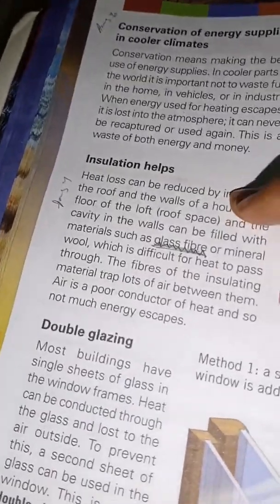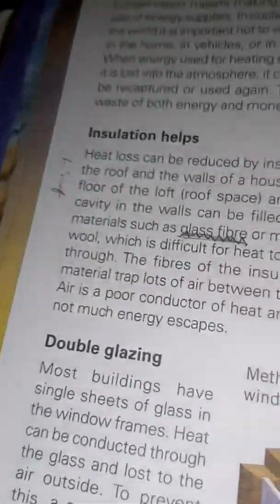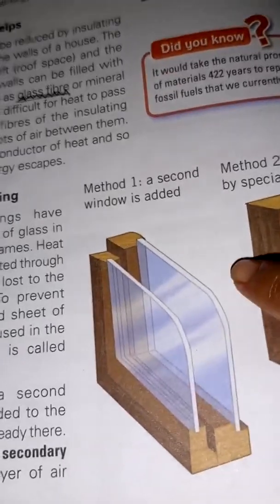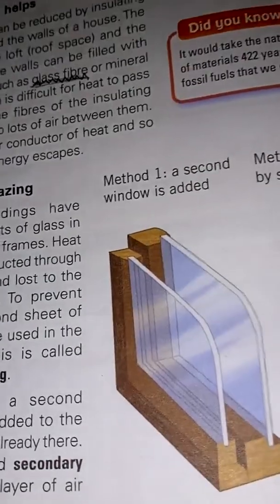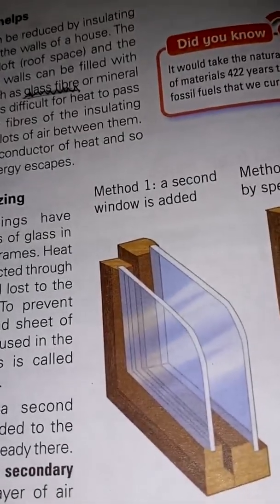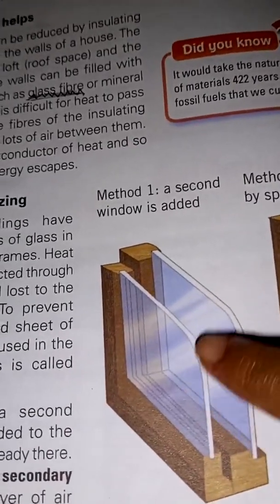We can use insulation to help with draughts that are escaping from under the door. You can put plastic strips over there so that you can easily stop the flow of air and heat from there. And then you can use double glazing, which forms an insulation layer between the two glasses.